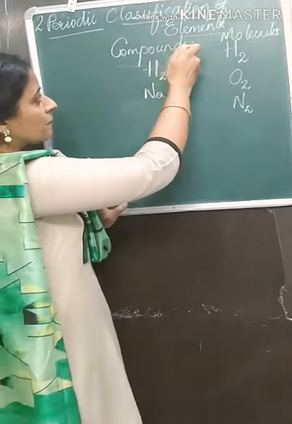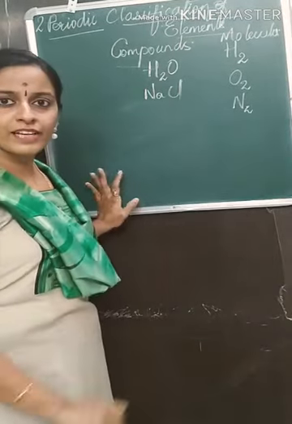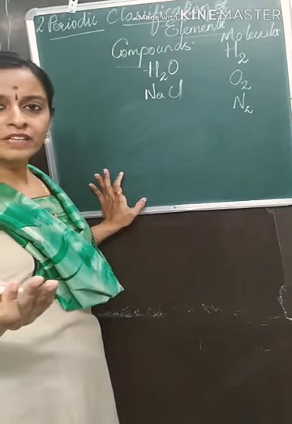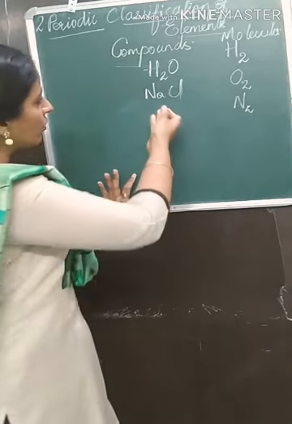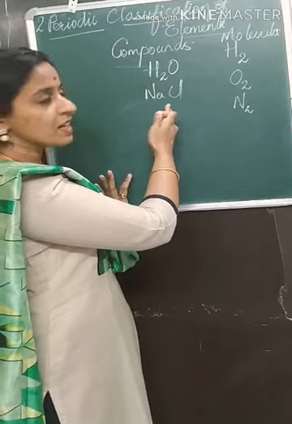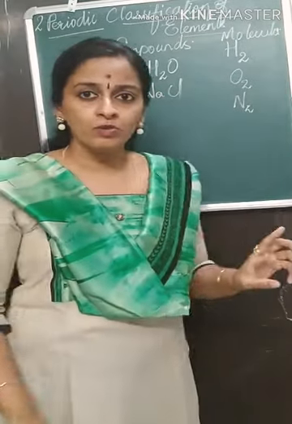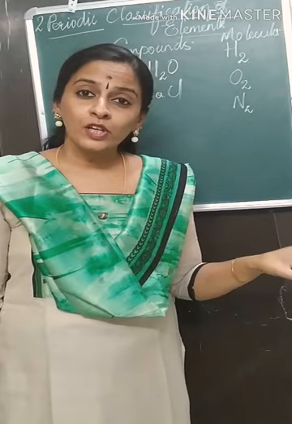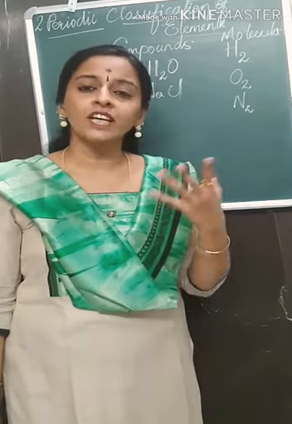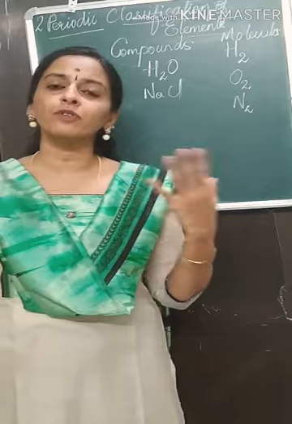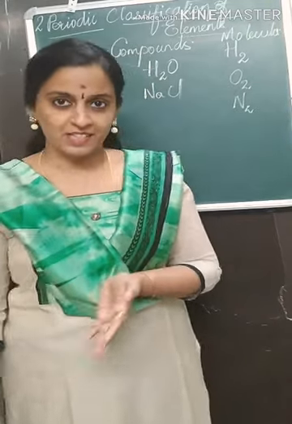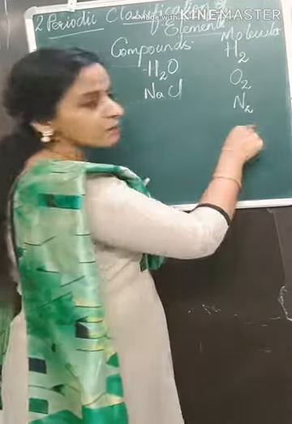Can I say that compounds can also be called molecules? Molecule means two or more atoms. Yes, that is correct here. But can I say that molecules are compounds? No. Molecules are not compounds. Why? What are compounds? Compounds are made up of two or more elements. Whereas here you have the same element.